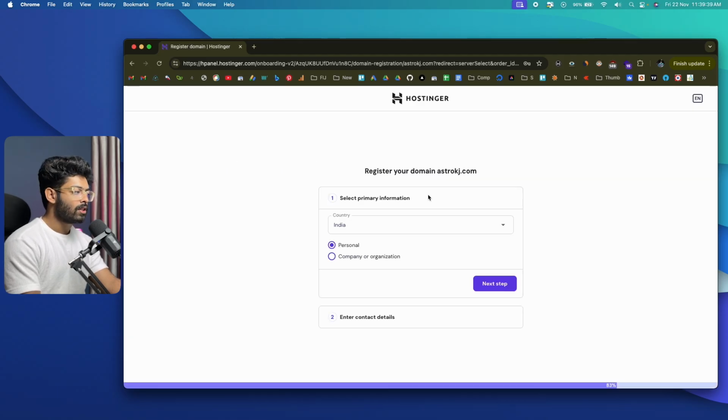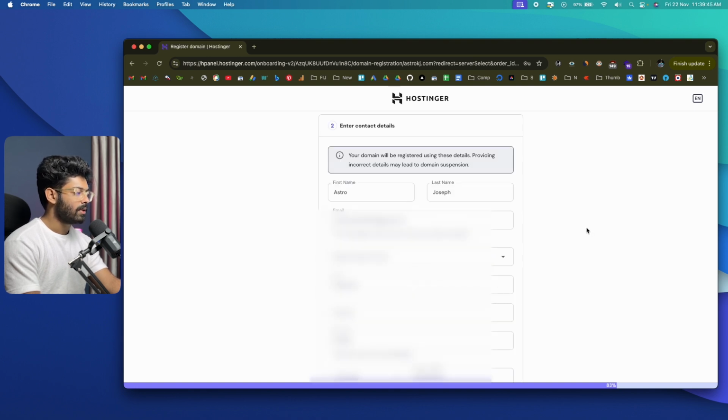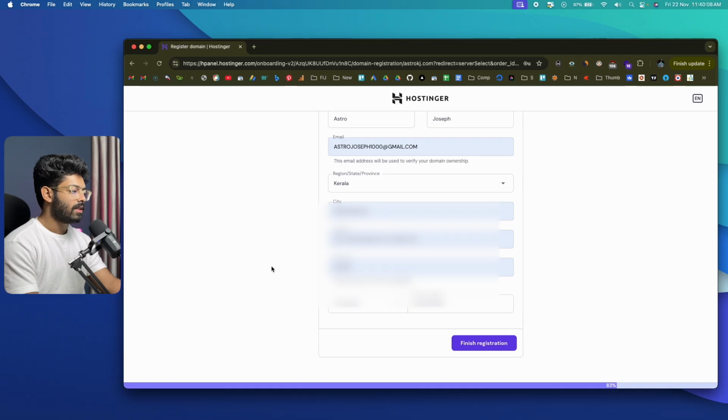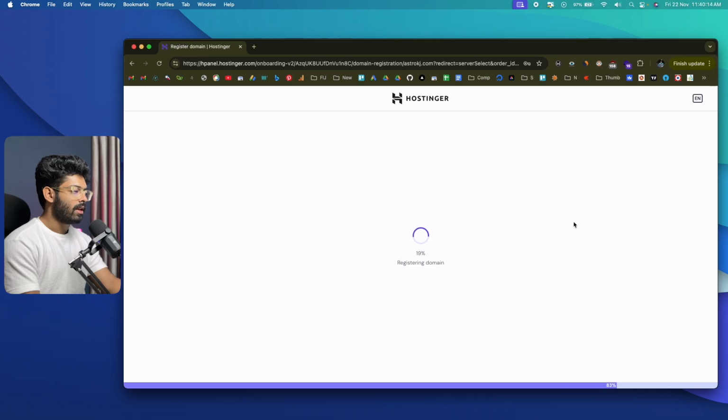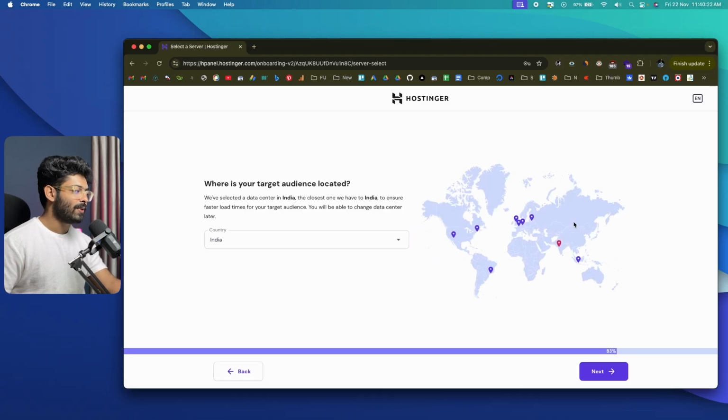And now as for registering the domain, they're asking us a few details. So the first thing is select the primary information, country India, personal, click on next step. All right, so all the information is in place, and I can go ahead and click on this finish registration option. And yes, click on register. And now Hostinger will go ahead and register the domain on behalf of us, and we essentially got a free domain. Okay, let's wait.